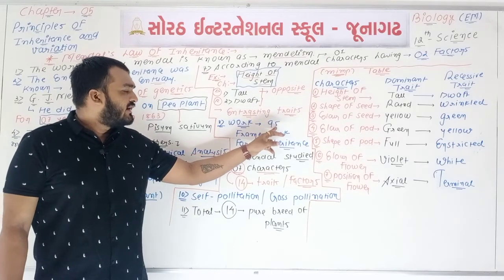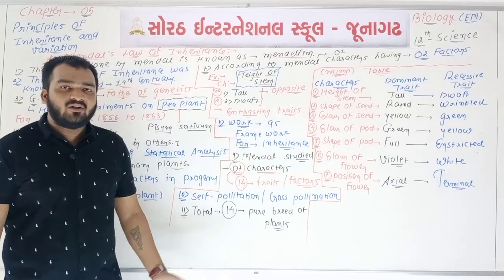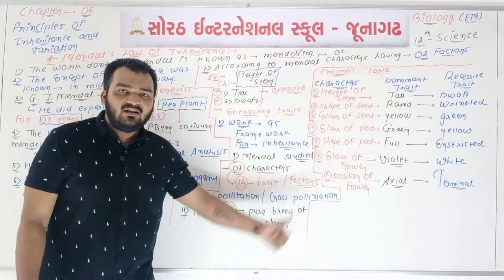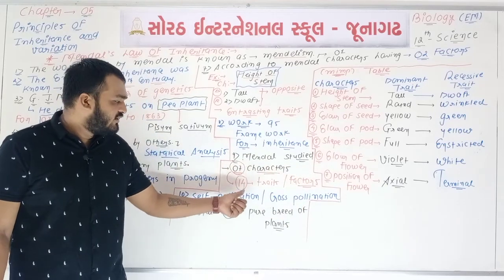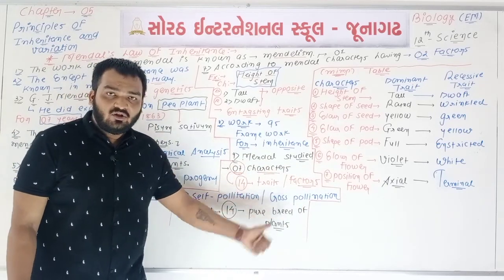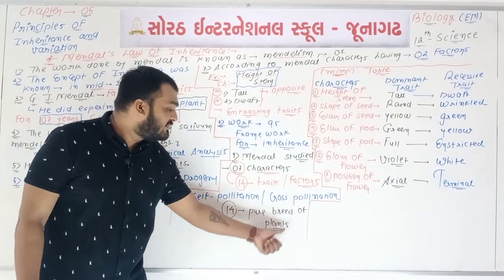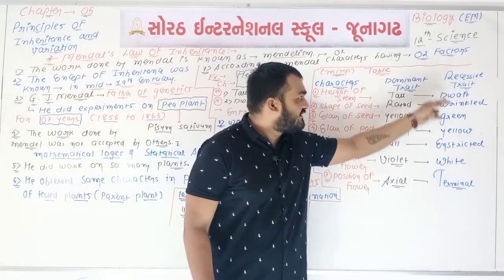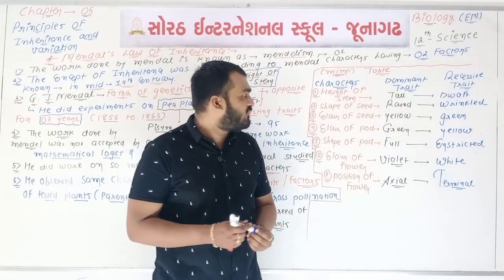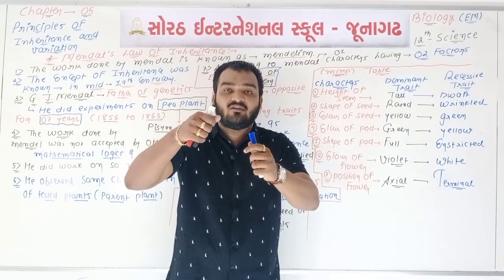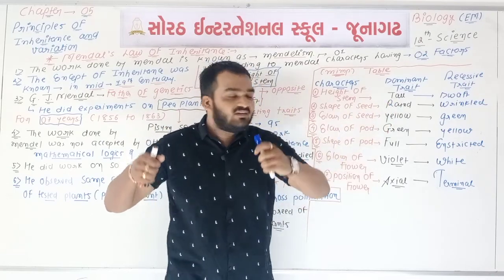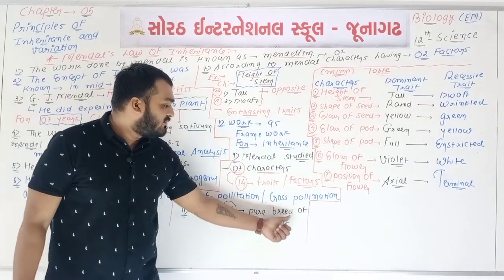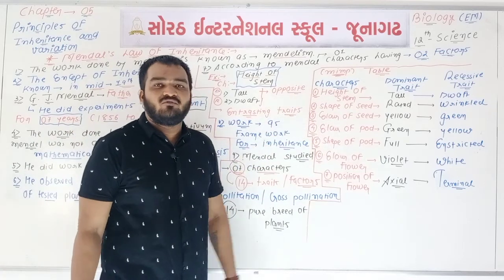This work was one type of framework for other scientists for the knowledge of inheritance. Mendel did different types of experiments on 7 characters, 14 traits, self-pollination, cross-pollination, 14 pure breeds of plants. 14 means 7 having dominant trait plus 7 having recessive trait, means one type of cross between tall plant and dwarf plant, cross between rounded seed and wrinkled seed. So 7 plus 7 total 14 pure breeds of plants, and it is one type of table.